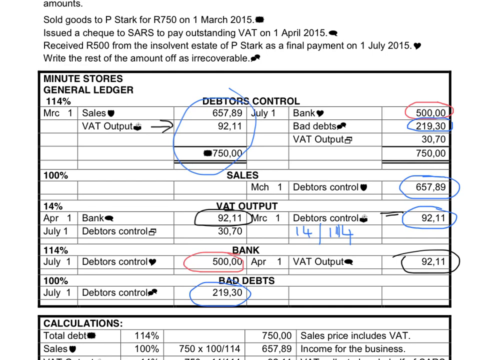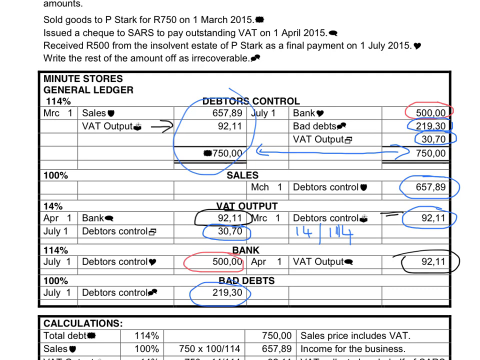And then we will debit the VAT output to indicate that we can claim this money back from SARS because we did not collect it on behalf of SARS. So VAT output will be debited with 370 and the debtors control will be credited with 370. After we completed this entry, the total of the debtors control, the 770, must be equal to the 770 that we sold originally, because they paid part of the debt and the rest of the debt was written off.